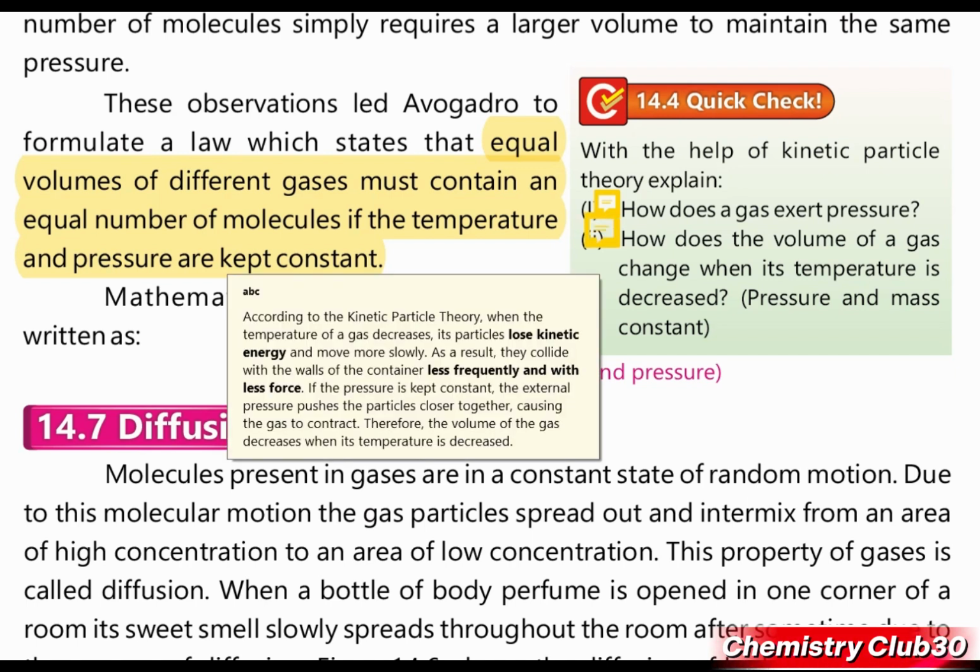The answer is, according to kinetic particle theory, when the temperature of a gas decreases, its particles lose kinetic energy and move more slowly because they have less energy. As a result, they collide with the walls of the container less frequently and with less force. If pressure is kept constant, the external pressure pushes the particles close together, causing the gas to contract. Therefore, the volume of the gas decreases when its temperature is decreased. So, this behavior has been explained by Charles' law.